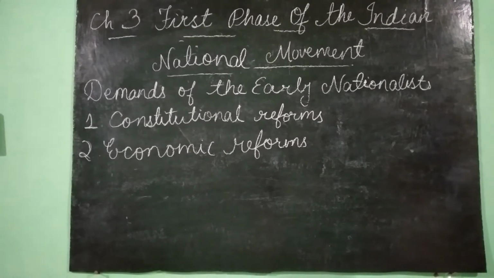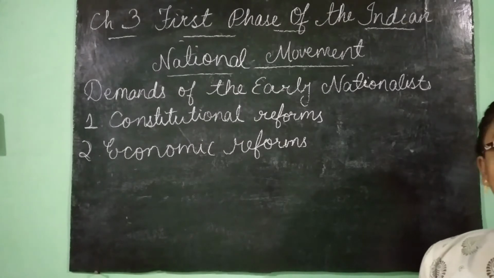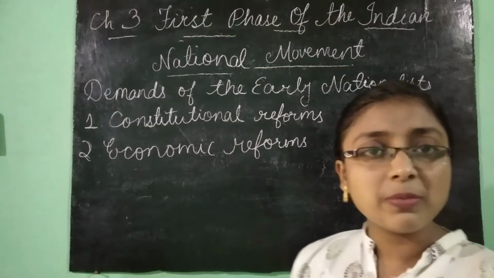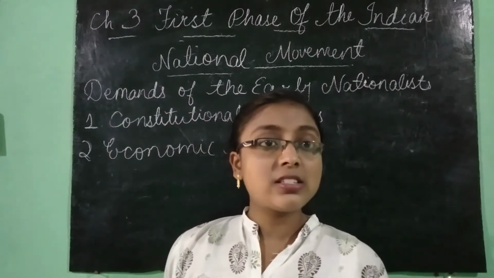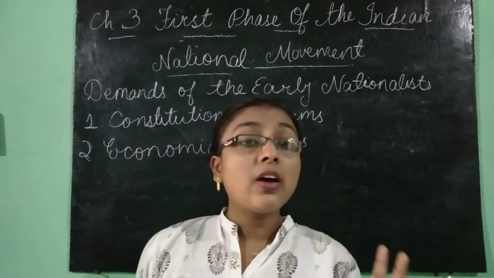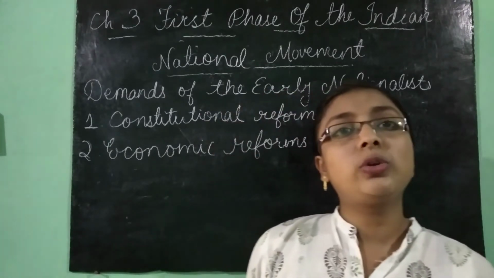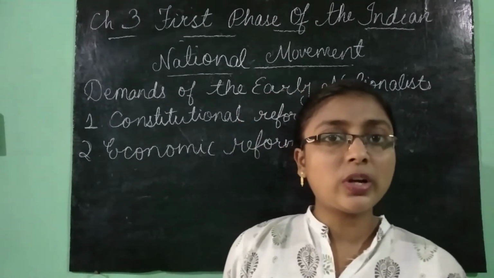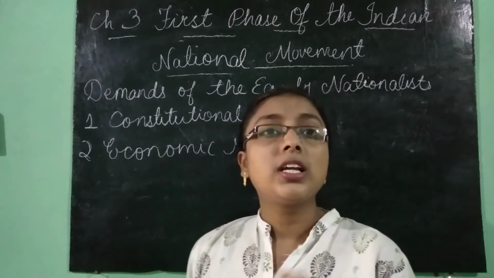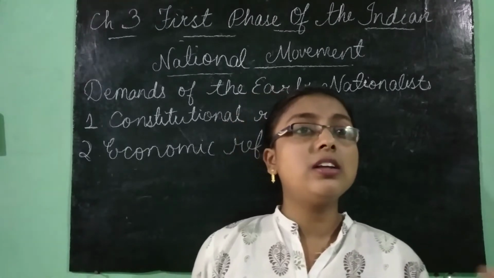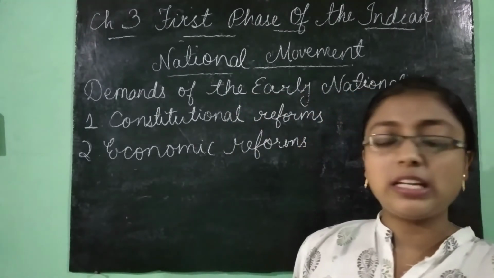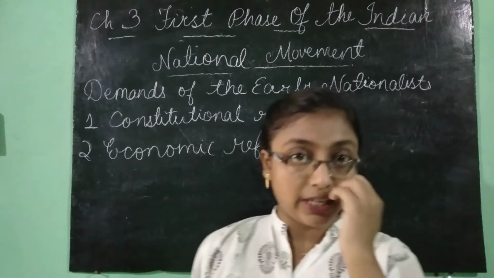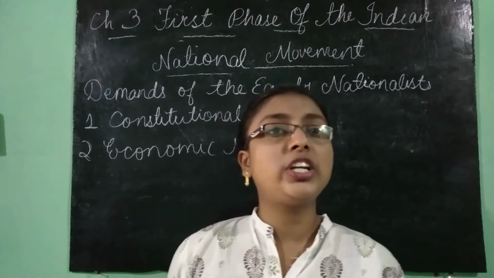See, to pay the taxes they used to take loans from the zamindars by giving their lands to them. So when they were not able to return that loan, these zamindars used to be very cruel with them. Okay, so to protect the peasants from the zamindars, the early nationalists demanded of the British that there should be a reduction in the land revenue.